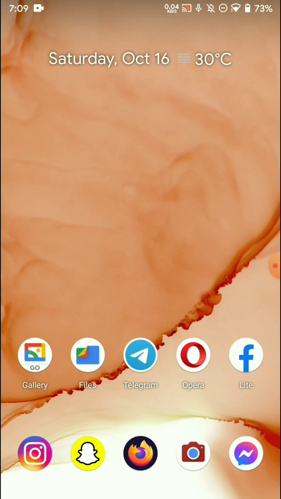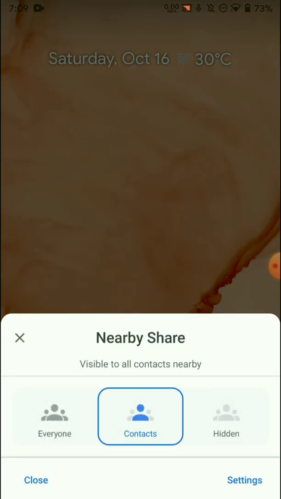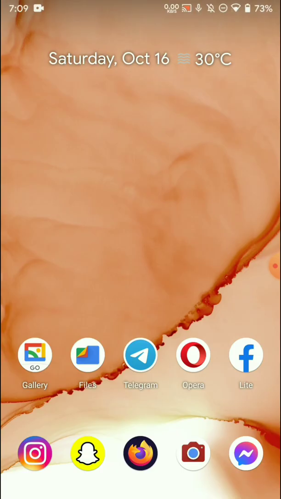For this purpose, I'm using my second phone and I would be sharing a file from that phone to this phone. Note that currently I have set the visibility of my Nearby Share as everyone. For my other phone, I will share the file, and in the share menu, all I need to do is select Nearby Share. The other phone would be searching for my device by the name of that phone.